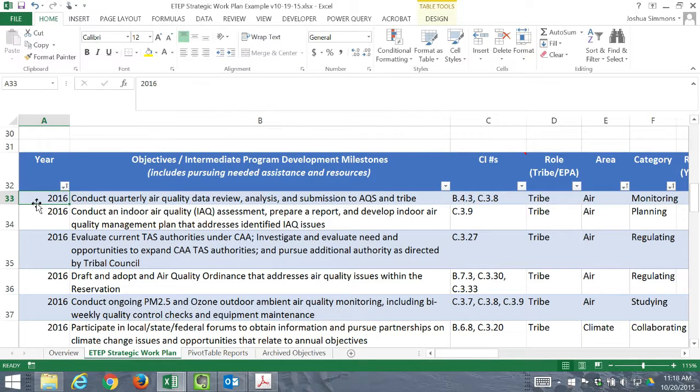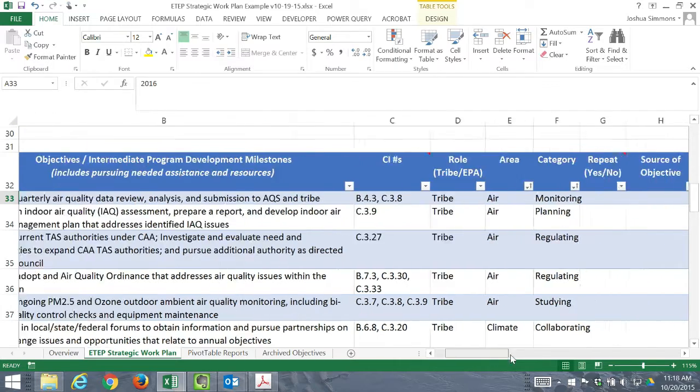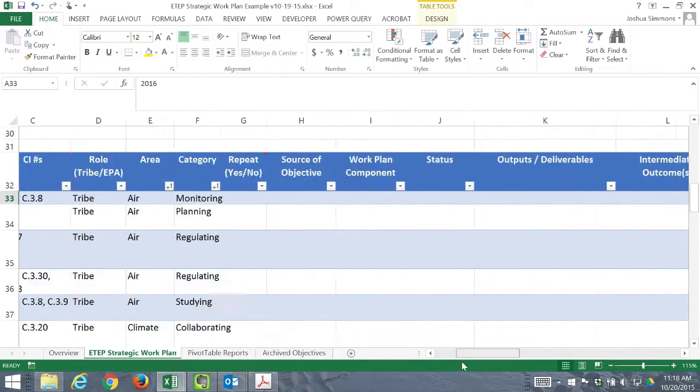This is an ongoing activity related to air quality monitoring. So we're going to assume in this scenario that this is a repeat activity that's going to occur in future years. If this is an ongoing activity, there would already be an objective in 2017 that's essentially a repeat of this one. So in this case, this objective would need to be archived.